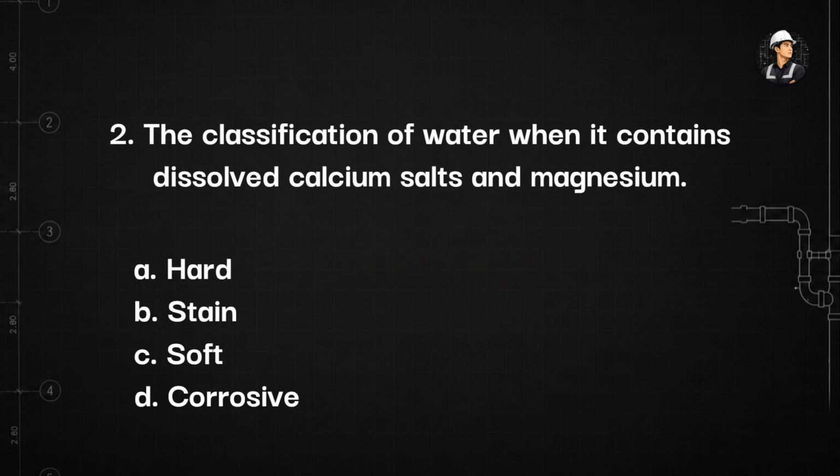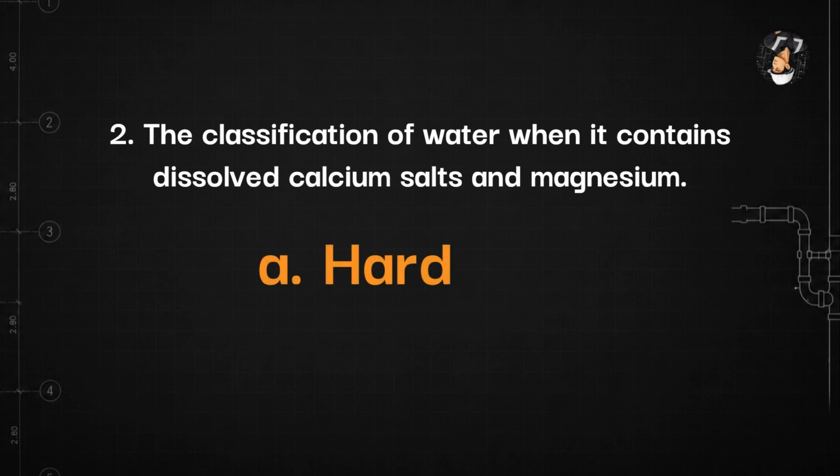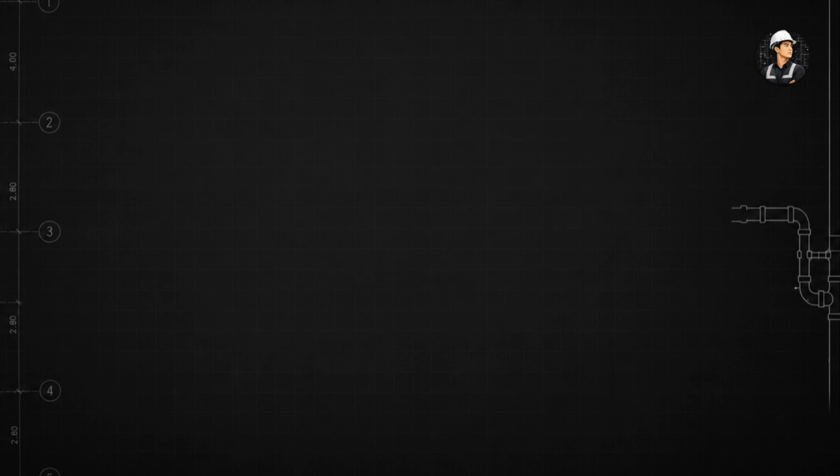2. The classification of water when it contains dissolved calcium salts and magnesium. A. Hard. B. Stain. C. Soft. D. Corrosive. The answer is letter A. Hard. Hard is the classification of water when it contains dissolved calcium salts and magnesium.